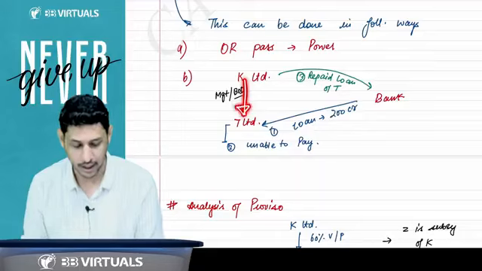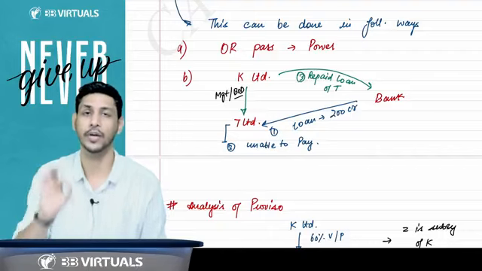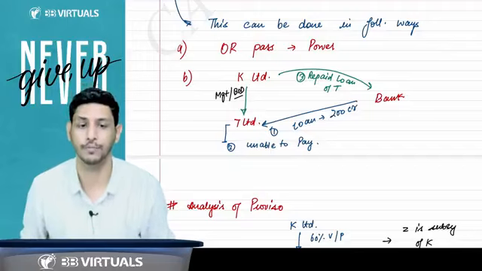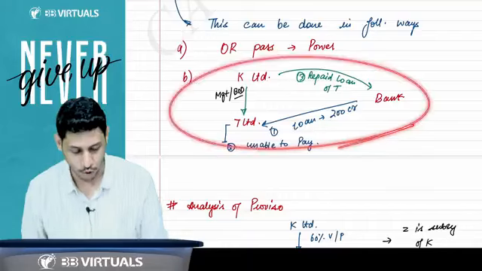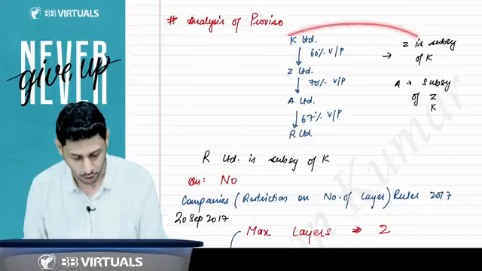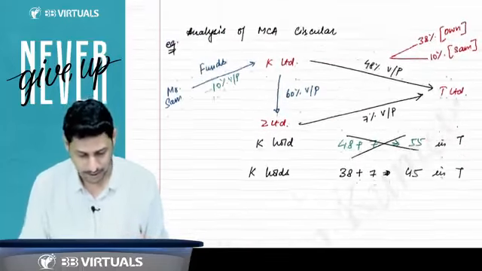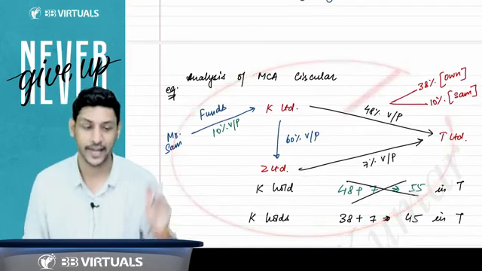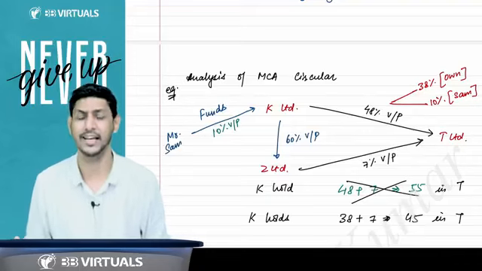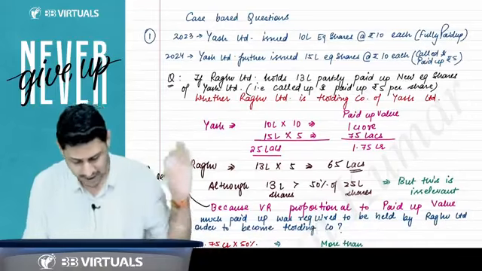So here they have got control of the composition of the board of directors without acquiring any single share. K Limited will get the right to control the composition of the board of directors without acquiring any share. So we will say that by this also you will be able to control the composition of the board of directors. The proviso and the layer concept I have already told you, and the MCA circular also. This is the concept of holding company and subsidiary company.